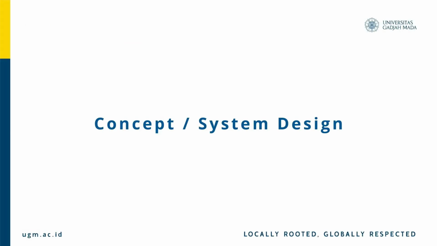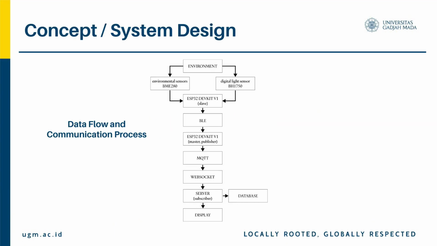Next is the concept or system design. In the initial stage, the system is deployed in an indoor environment and consists of two types of sensors, an environmental sensor BME280 and a light intensity sensor BH1750. The raw data collected from these sensors are transmitted by the first ESP32 DevKit V1, which operates as a slave device, to a second ESP32 DevKit V1 acting as the master device using Bluetooth Low Energy communication.